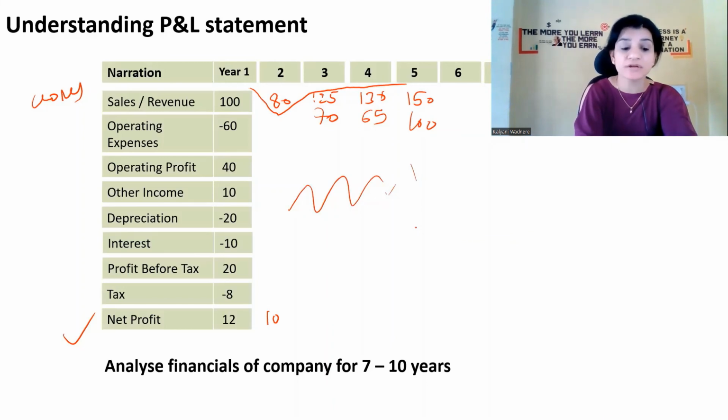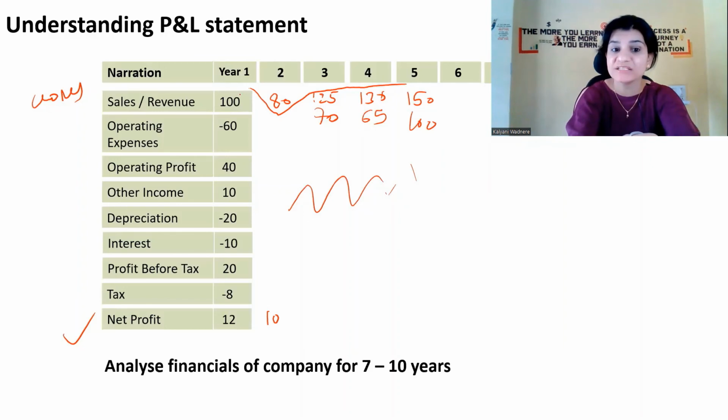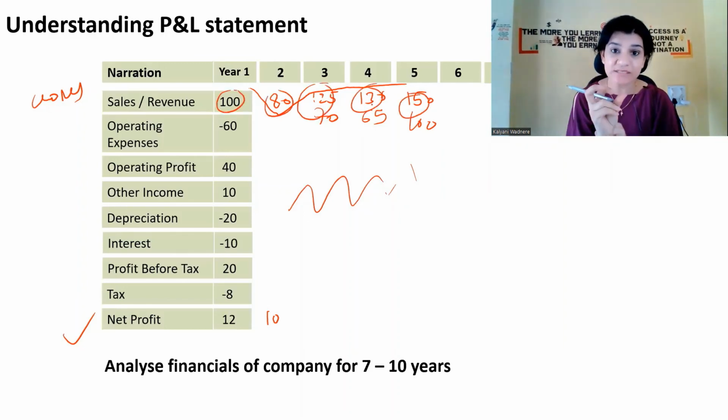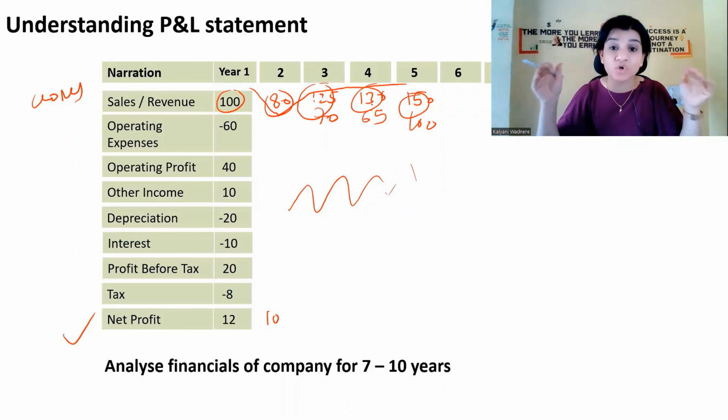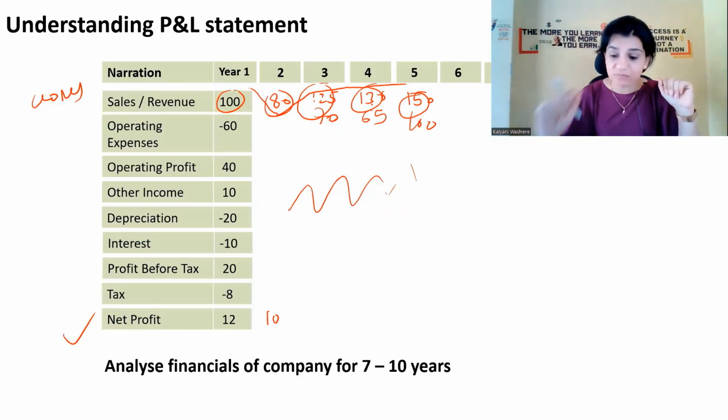So you should not just look at 1 year, and you should not even look at individual figures. We will calculate and take out a percentage for 10 years. What is their sales growth? At what rate are they growing? That we will learn in the next video. I hope you're clear with the understanding of the P&L statement and how the statement is made. And once you have understood the statement, whenever you want to invest, you will focus on 10 years of data.